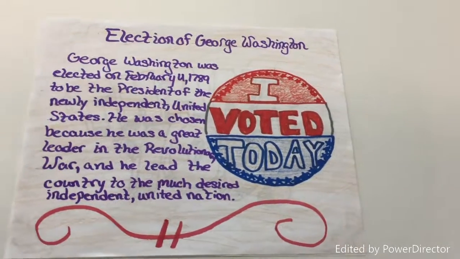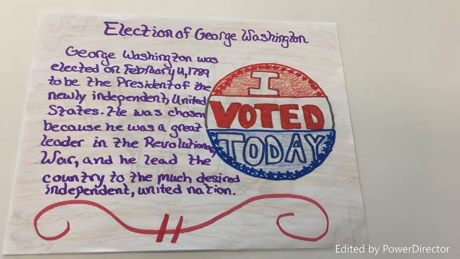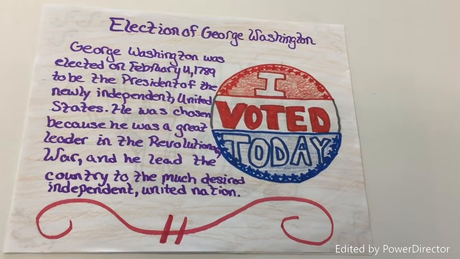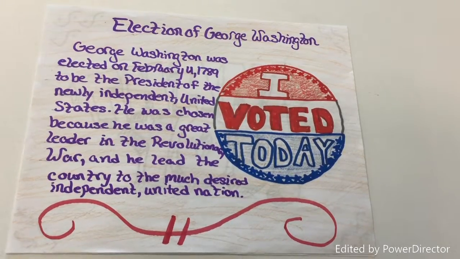And lastly, the election of George Washington. George Washington was elected on February 4, 1789, to be the president of the newly independent United States. He was chosen because he was a great war leader in the Revolutionary War, and he led the country to a much-desired,